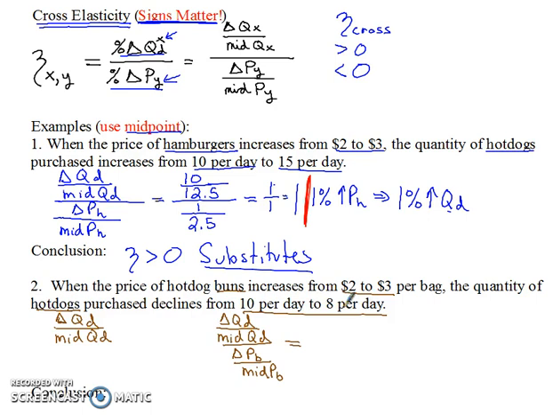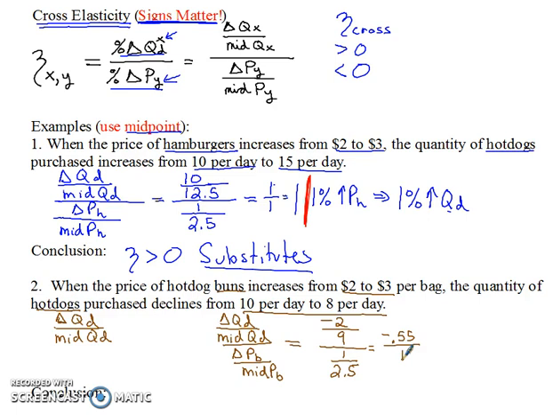The change in the quantity was -2, so it matters that it's negative right there. Signs matter. So the change in the quantity was -2 divided by the midpoint quantity, which is between 10 and 8, so that's going to be 9. All divided by the change in the price, which was +1, divided by the midpoint price, which was 2.5. Now again, we run the numbers, plug it into the calculator, and I ended up with -0.55 over 1.